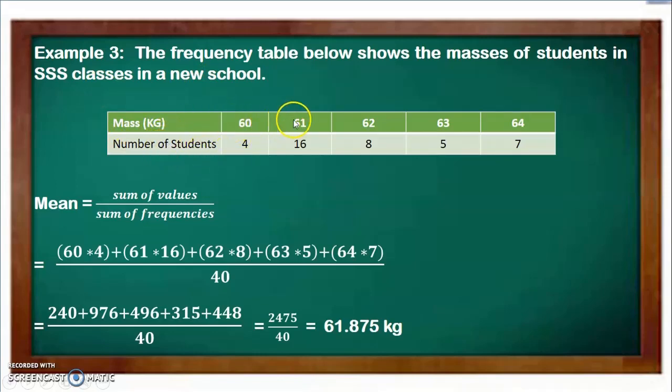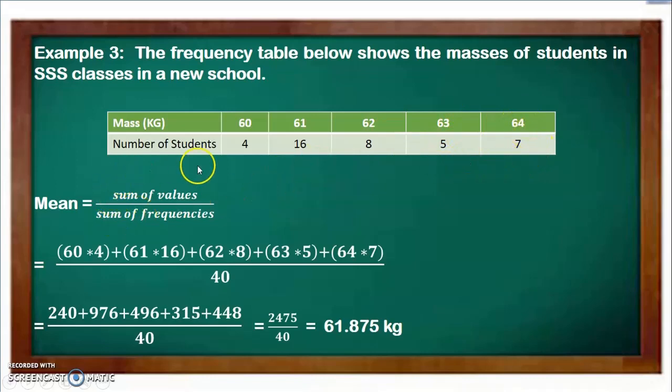So 60, 61, 62, 63, 64. Those that have a weight of 60 kg are 4. Those that have a weight of 61 are 16. Those that have a weight of 62 are 8. Those that have a weight of 63 are 5. Those that have a weight of 64 are 7.